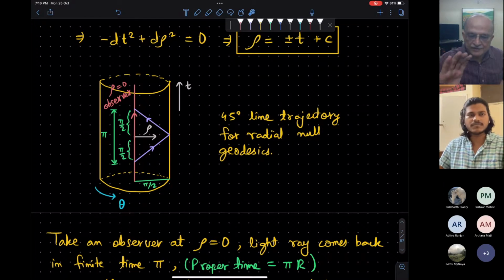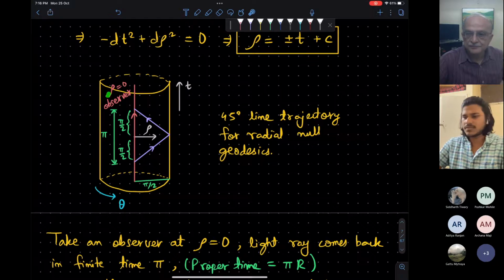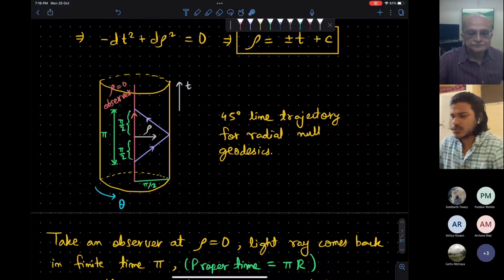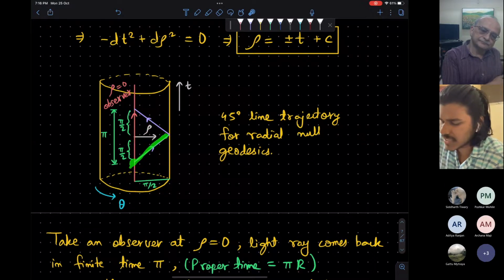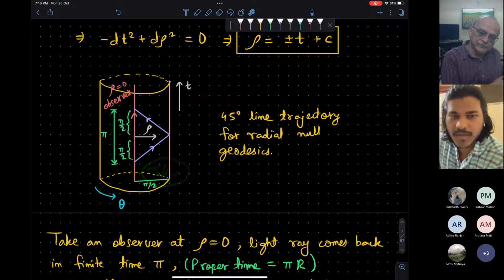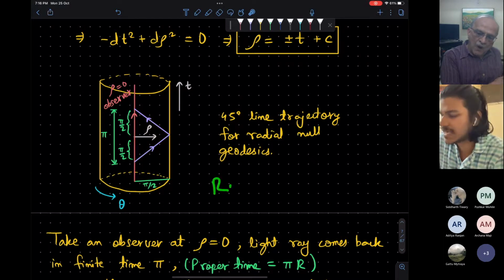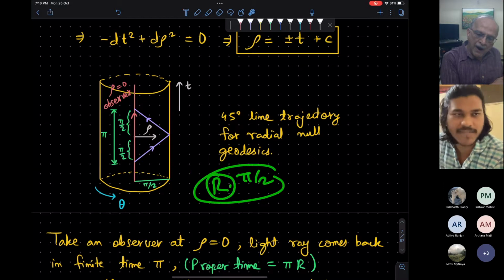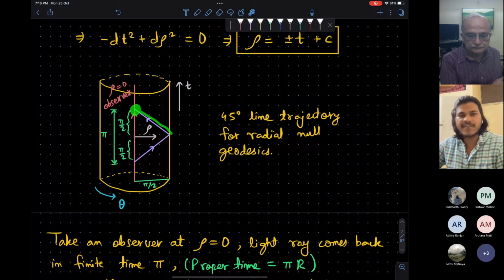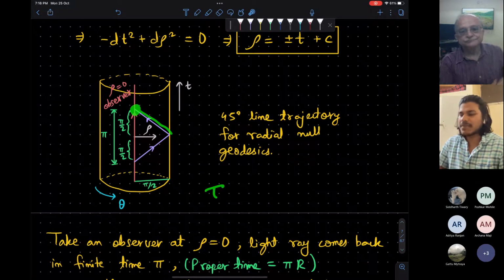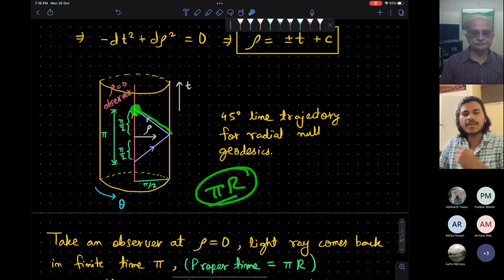The space is the solid cylinder, yes, the interior. Suppose you are sitting at the origin and you throw away light. The light will reach the boundary in a finite coordinate time pi by 2, which when translated to proper time will be R times pi by 2. R was the length scale of the AdS. And suppose you put a kind of reflector at the boundary; the light will return to you in a finite time pi by 2. So in a total time pi times R, the light will return back to you.